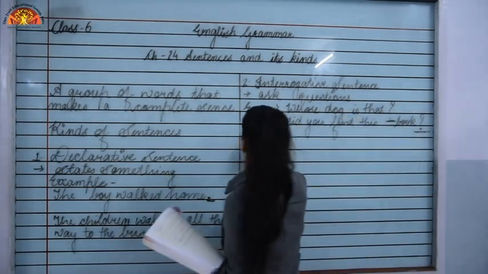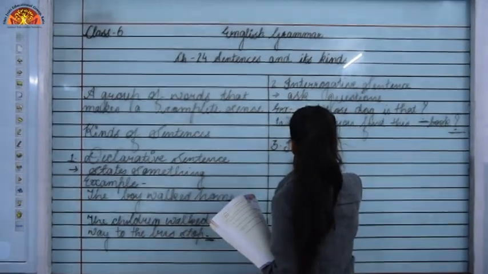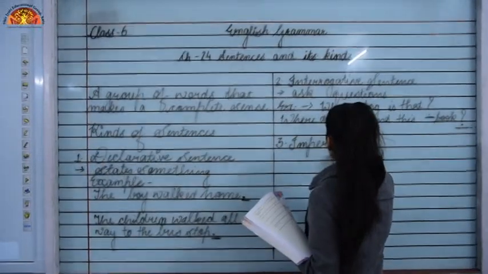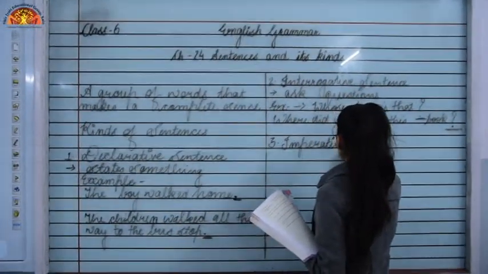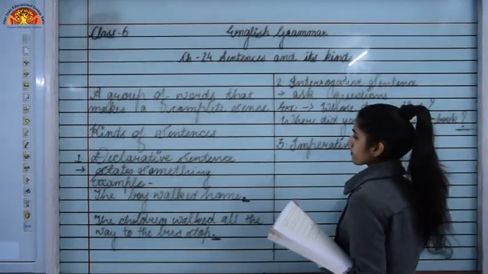Now let's see the third one. What is the third one? That is the imperative sentence. The third kind of sentence is imperative sentences.